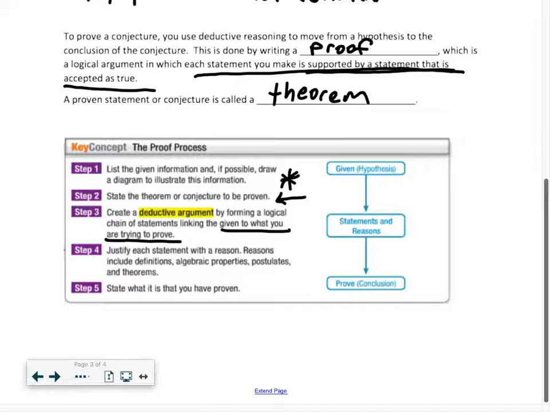Justify each statement with a reason. Reasons include definitions, properties, postulates, and theorems. That's the deductive part of this. There's support, there's reasoning, and those reasons are definitions, properties, postulates, and theorems. And then the last step is just to state your conclusion, state what you've proven.